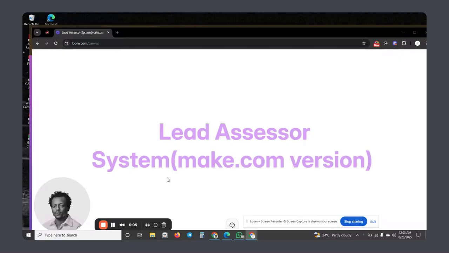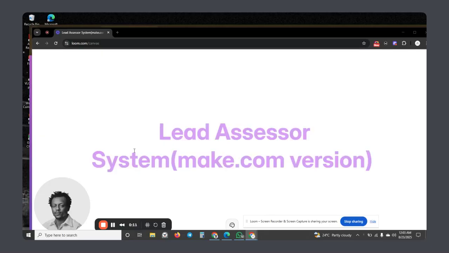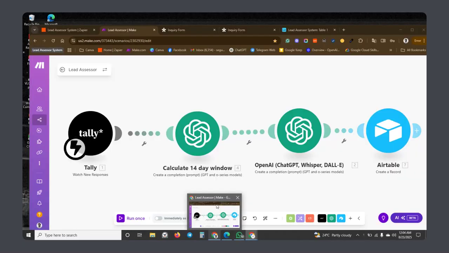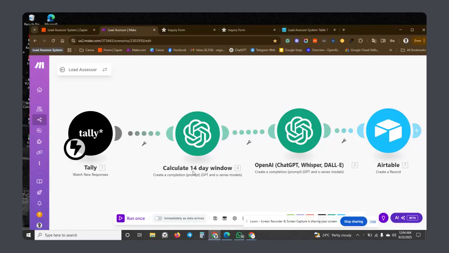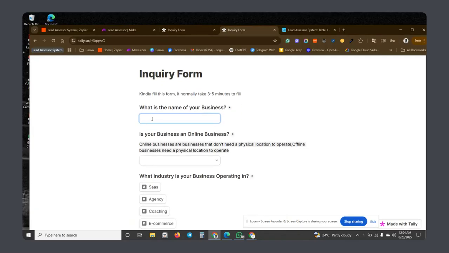Today we'll be looking at a particular system called Lead Assessor System, and I showed the Zapier version. So this is the make.com version, right? We're going to run it simultaneously with the Zapier version, but let me show you exactly how the make.com version looks like. Like I showed in the previous video, the form is still the same, where we have to vet leads if they are qualified or not, right?